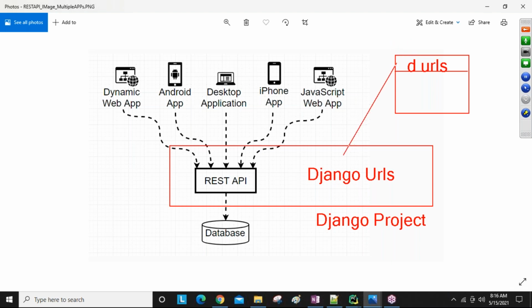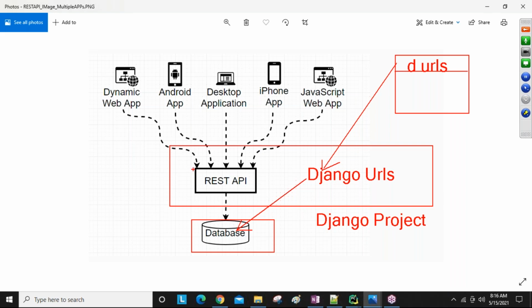So this Django URL first communicates to here, and our URL communicates to one view, and that view does the business. Finally, using the Django URL, I interact with the database and perform database operations. If I want to get all records or create a new record, I can do it. So Django URLs are used only for the browser to communicate with our application's database.